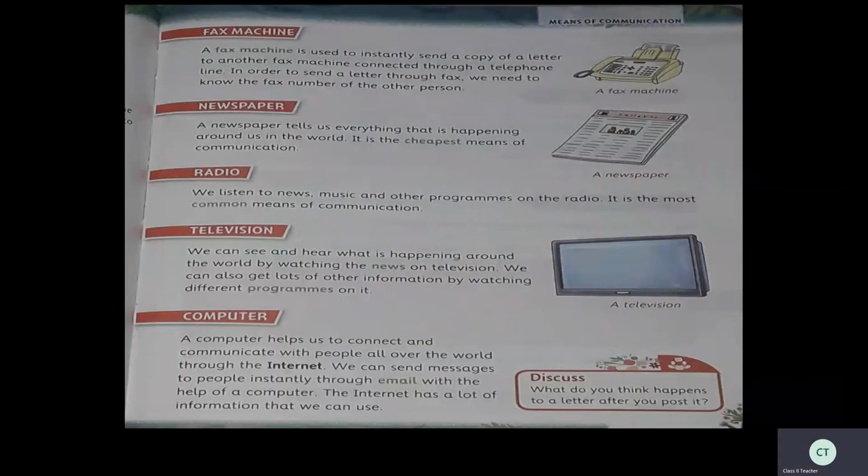So a computer helps us to connect and communicate with people all over the world through the internet. And nowadays, all are using internet. So internet has negative and positive aspects. So we have to use it in a very wise way. Very wisely we have to use. Through internet we can get a lot of knowledge.